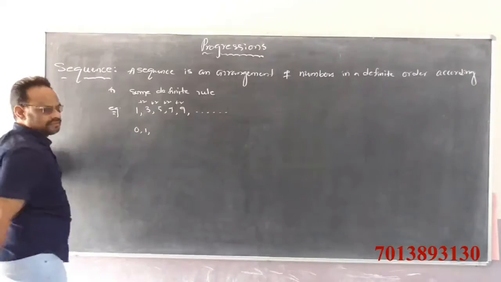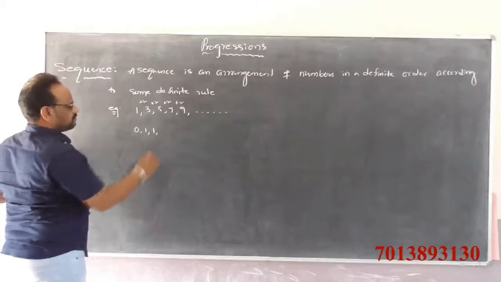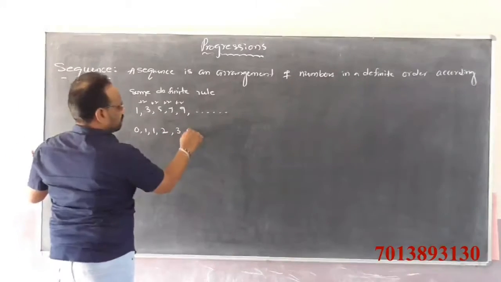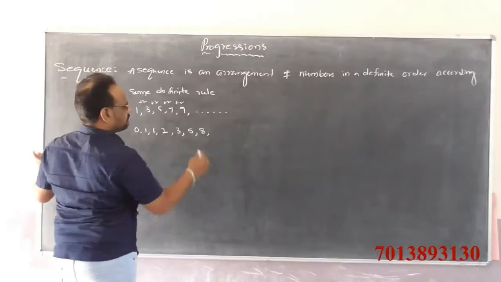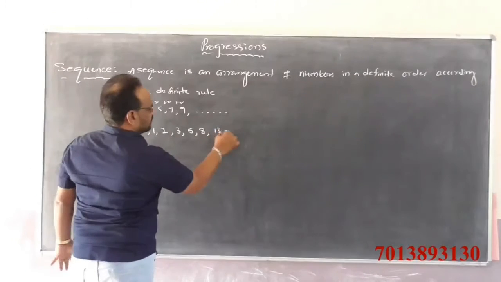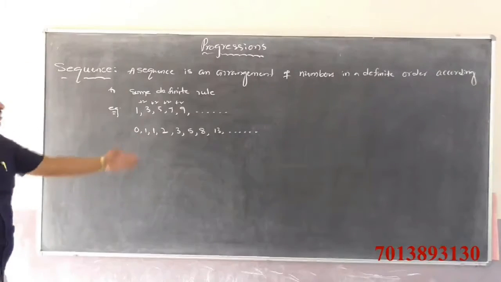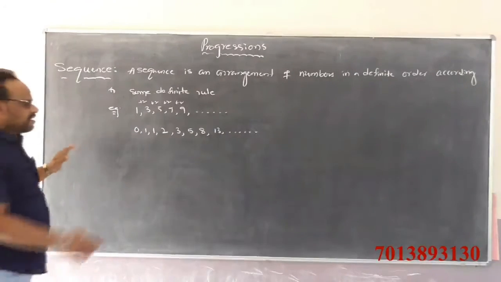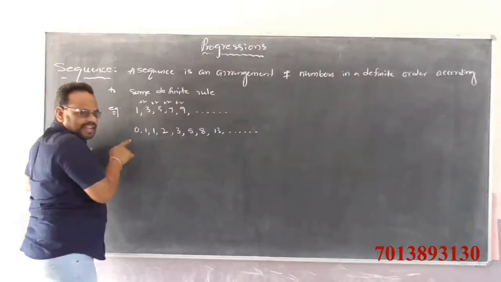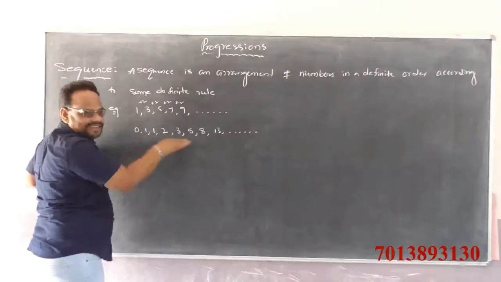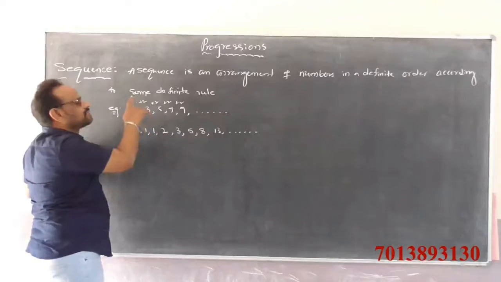0, 1, 1, 2, 3, 5, 8, next 13 and so on. Observe, this is also a sequence, an arrangement of numbers in a definite order, ascending order, according to some definite rule.